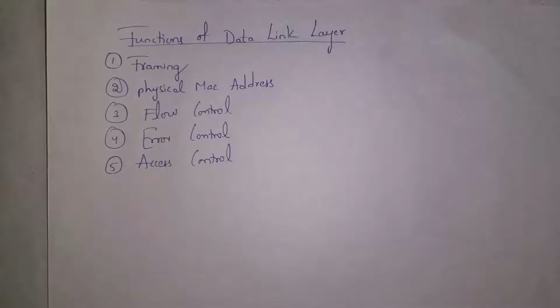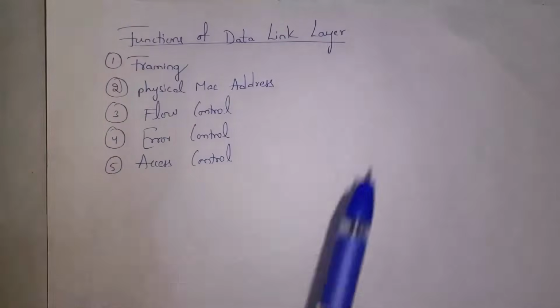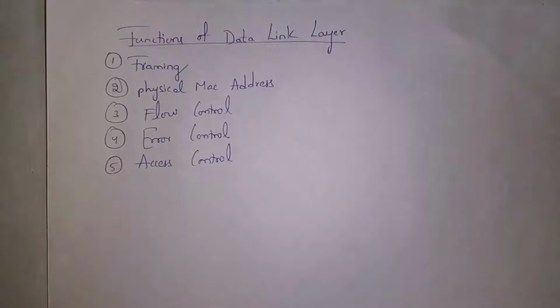These are 5 main functions of the data link layer. And the first one is framing. Instead of sending our data directly, the data link layer will place our data in a frame. A frame is like a parcel. The data link layer will place our data in a frame and then send our data. And the second function is adding MAC address. Along with our data, the data link layer will add the sender MAC address and as well as the receiver MAC address in order to identify devices, so that data will be transferred to the correct computer.